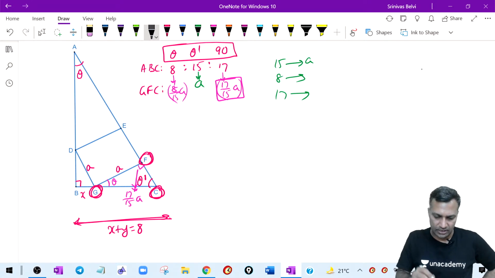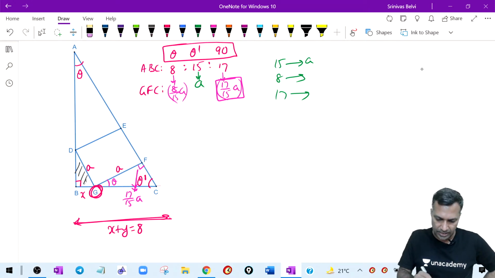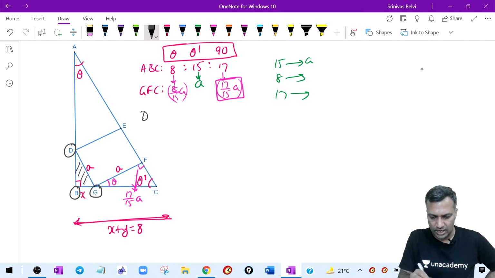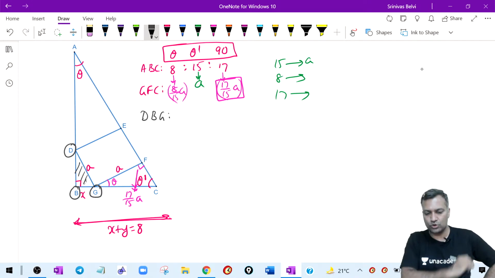Now go to the other triangle here. All right, this triangle. Which is the triangle? I'm highlighting it by a circle. Now I'm saying go to triangle D, B and G. Go to that particular triangle.